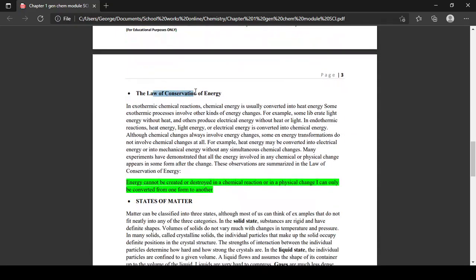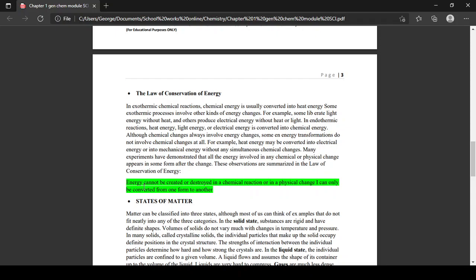Next, the law of conservation of energy, kids. Energy cannot be created. This is the law of conservation of energy: energy cannot be created or destroyed in a chemical reaction or in a physical change. It can only be converted from one form to another.